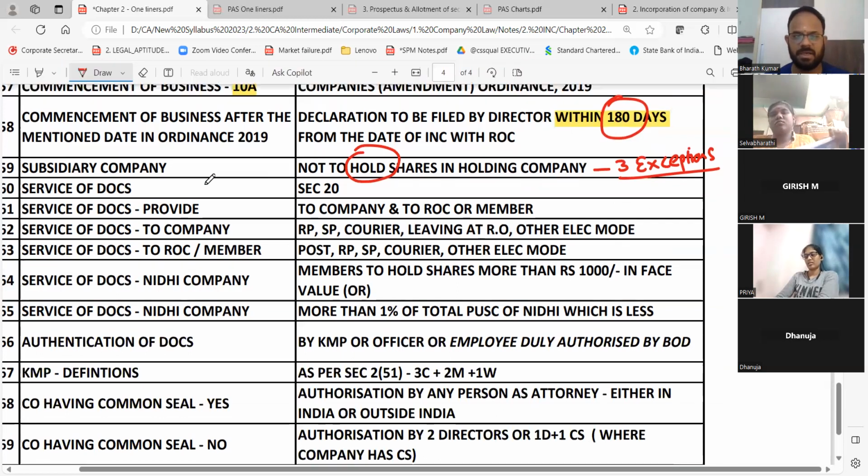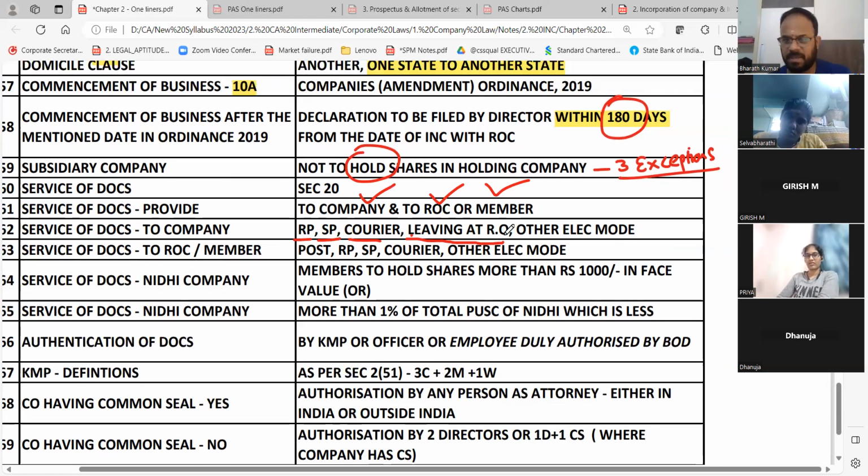Service of document, section 20, you will provide it. You will serve the documents to whom? Company, ROC, member. To company means registered post, speed post, courier, directly leaving at the registered office. When it is a nearby building, you will not send courier. So you will drop it to the nearby place directly going, or any other electronic mode. But here extra post will be added here. So for ROC or member, post will be there, but this post will not be there for the company. You should send it only through registered post. Please write this. This 4 is service of document. Write this full.